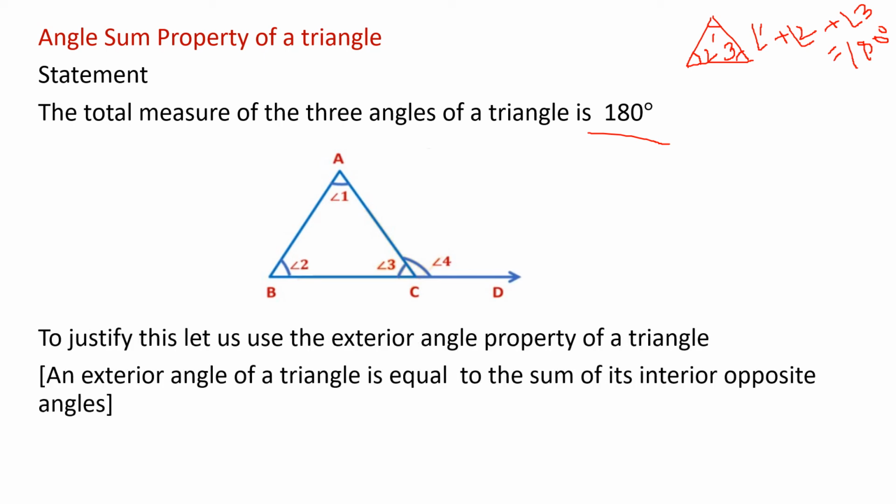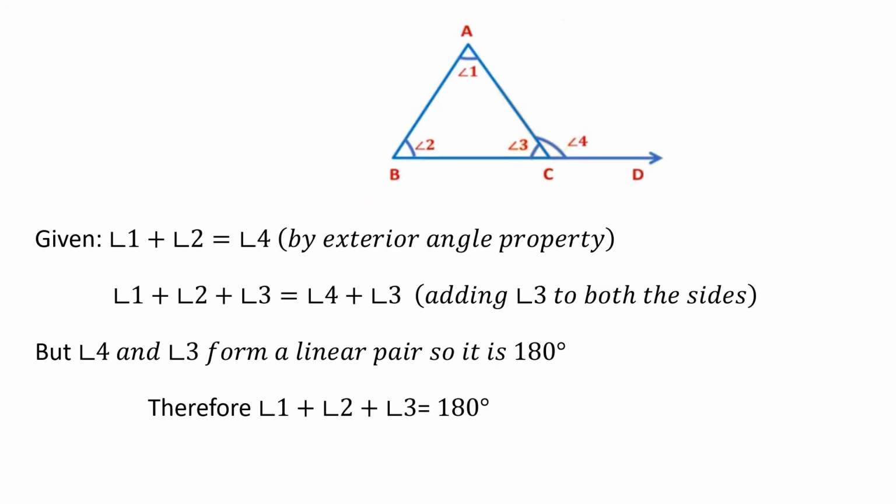To verify the statement that the sum of all 3 angles is equal to 180 degrees, we are going to use the exterior angle property for the proof. What is the exterior angle property? An exterior angle of a triangle is equal to the sum of interior opposite angles.